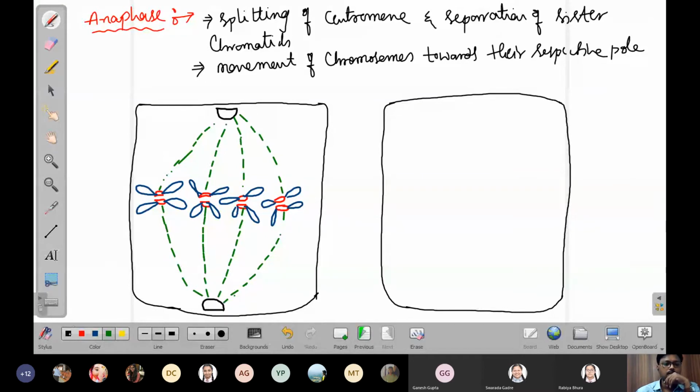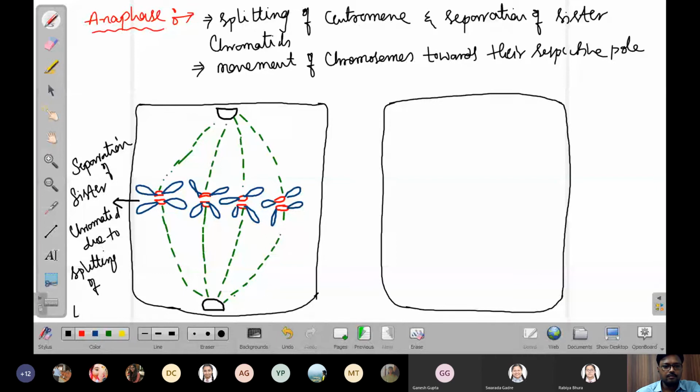Right? What happens here? Separation of sister chromatids due to splitting of centromere.